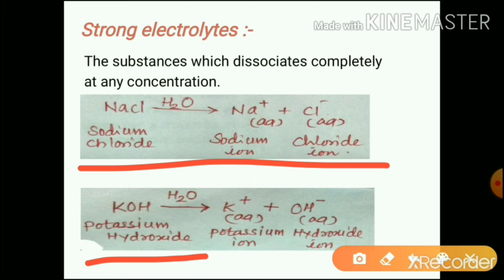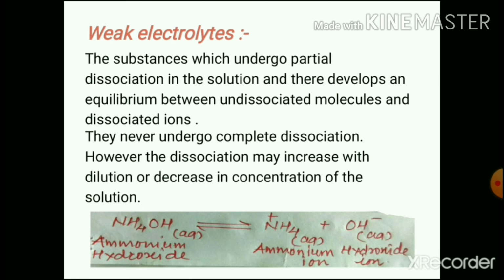Potassium hydroxide is a strong base. When added into the water, it undergoes complete dissociation to form potassium ions and hydroxide ions. So these are the strong electrolytes which undergo complete dissociation.